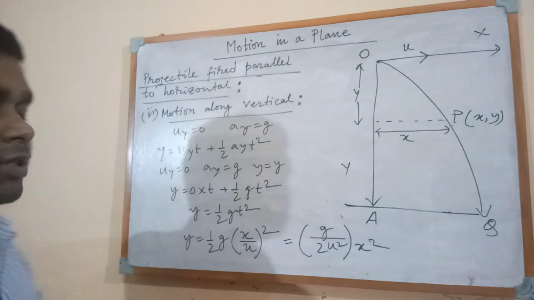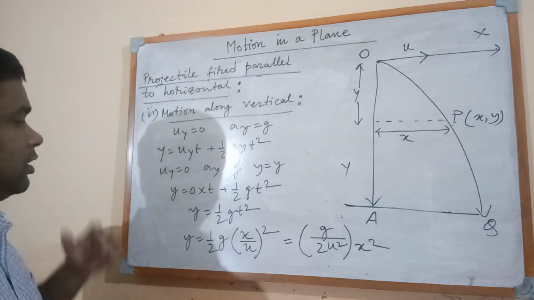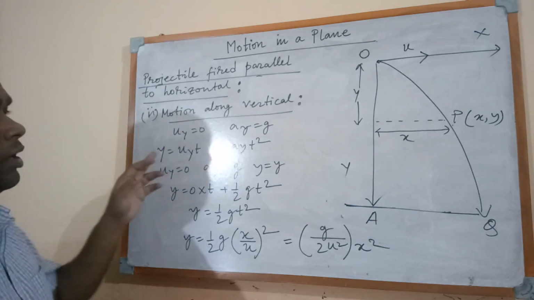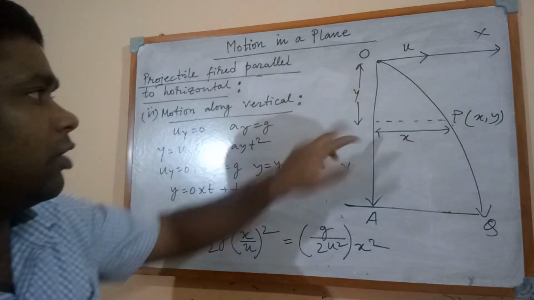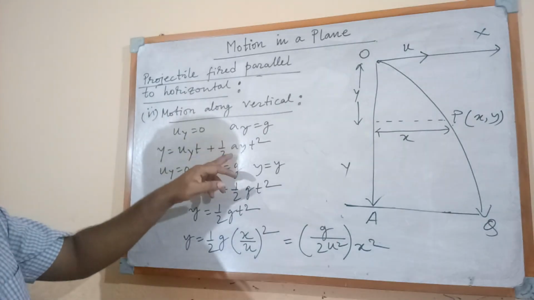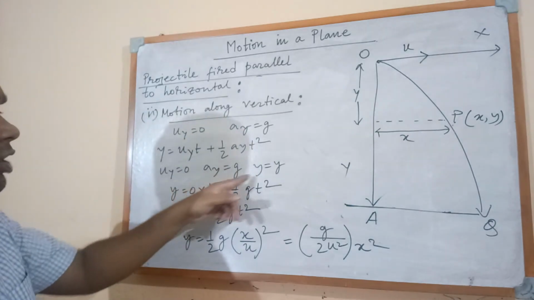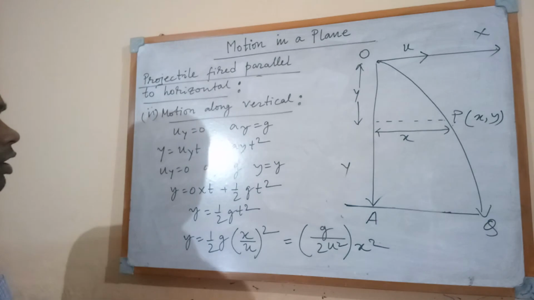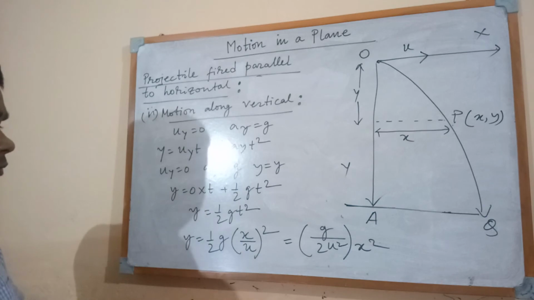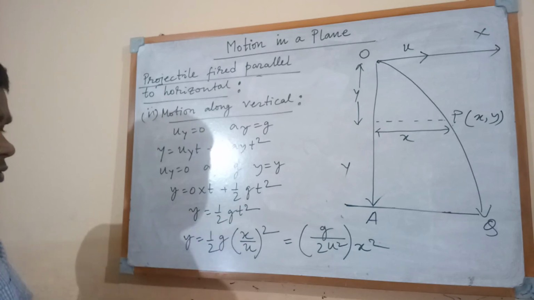We are applying s equal to ut plus half at squared in this case, where s is taken as y. y is the vertical distance of P from the origin O, and instead of u we take uy, and instead of a we take ay. By putting the values uy equal to 0, ay equal to g, y equal to y in this equation, we get y equal to 0 into t plus half gt squared. So finally y equal to half gt squared.